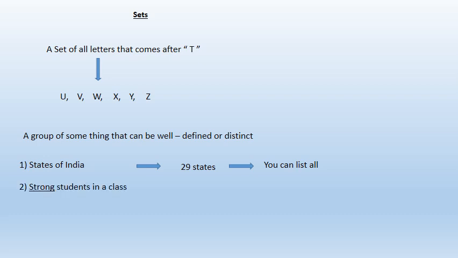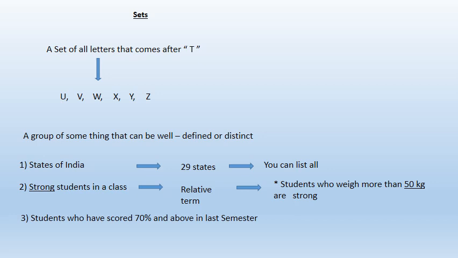Let's take another: strong students in a class. Now, strong students in a class, well, this cannot be a set because strong is a relative term. But suppose here, if I add a condition like students who weigh more than 50 kg are strong. Students, can this now form a set? Yes. Now we have a number, quantity, property that can be used to form the set.